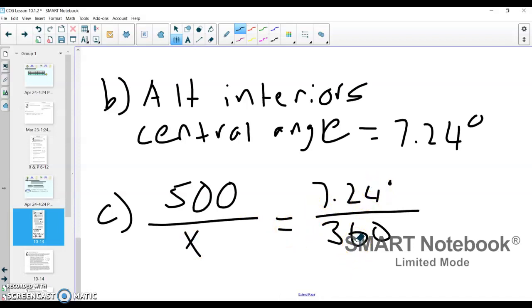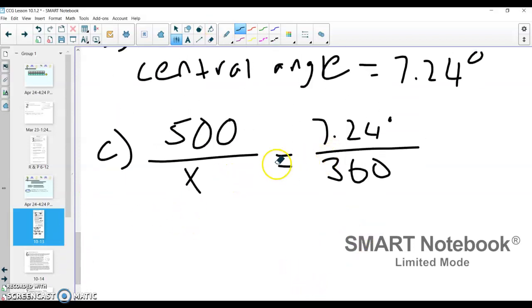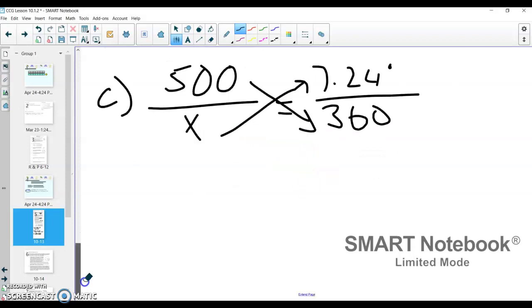I know those are equal proportions because 7.24 is related to the 500 and the x is related to the 360, the total. When you have two equal proportions set equal to one another, you are allowed to cross multiply. So we have x times 7.24 and 500 times 360.